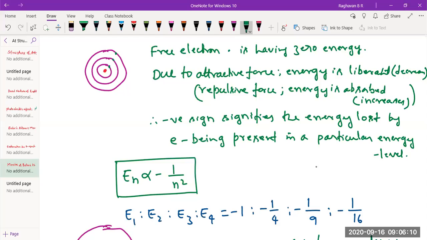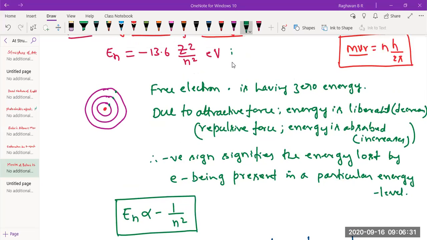En, the energy of any electron in n shell, signifies how much energy it would have lost being accommodated in a particular energy level. It's the energy loss. It's not the actual energy it has. It is a relative thing. See, now energy of a free electron is 0. So from 0 it would have lost so much energy. So how much ever it loses, that much stability increases, since it started with 0.